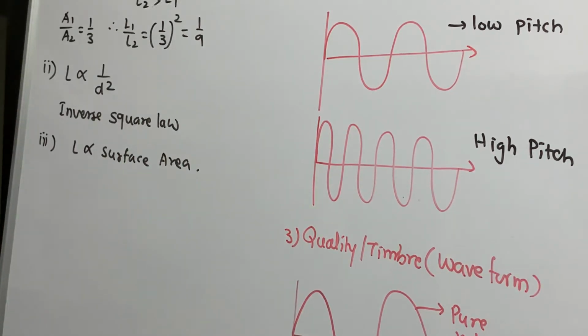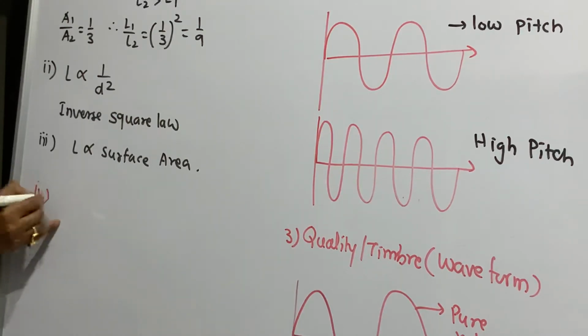You take a bell in, say, a temple. You have two different sizes. If the bell is of smaller size, loudness will be less. If the bell is of bigger size, loudness will be more. So loudness is directly proportional to surface area.